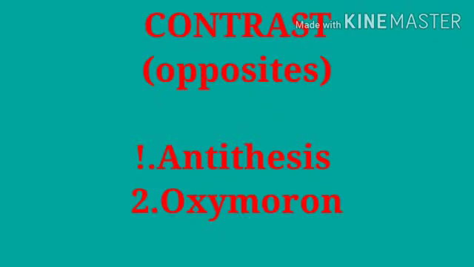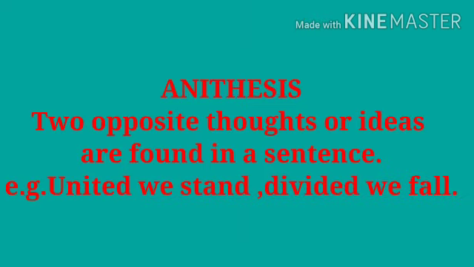Figures of speech which show contrast or opposition: 1. Antithesis and 2. Oxymoron. First one is antithesis. Anti means opposite, thesis means thoughts. Two opposite thoughts or ideas are found in a sentence. For example, united we stand, divided we fall. Here, two opposite words, united and divided, are used in the same line. So it is the example of antithesis.